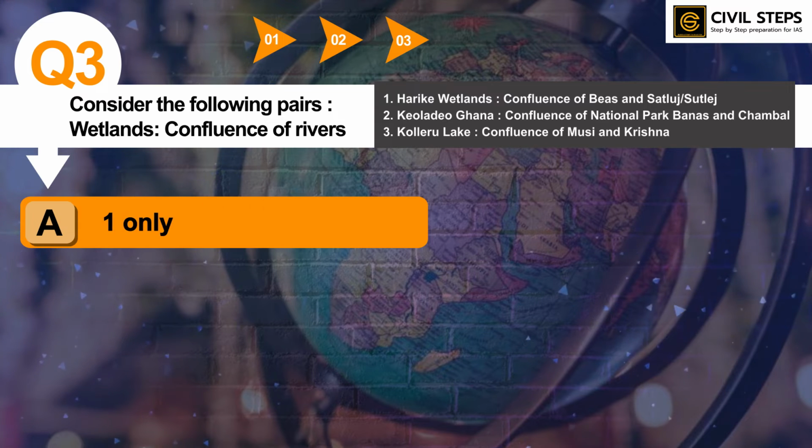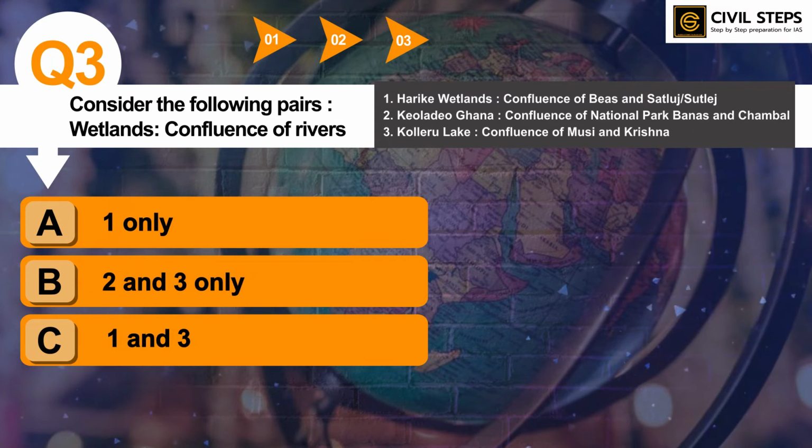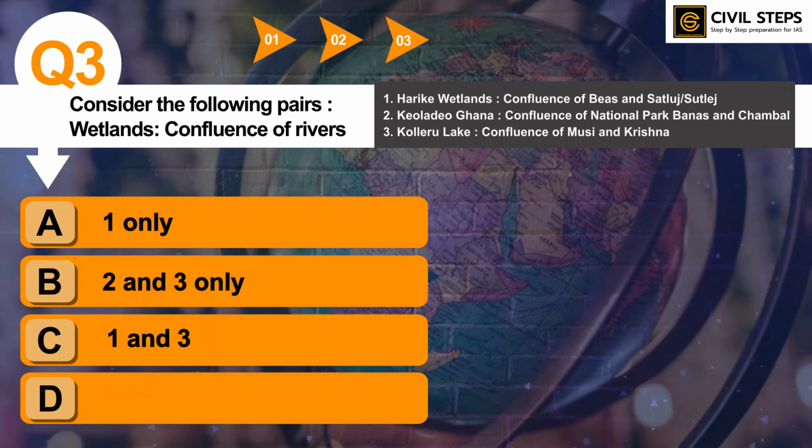Option A, 1 only. Option B, 2 and 3 only. Option C, 1 and 3 only. Option D, 1, 2 and 3. So you can pause this video and you can write your answer in the comment section. So the answer of this question is option A, 1 only.